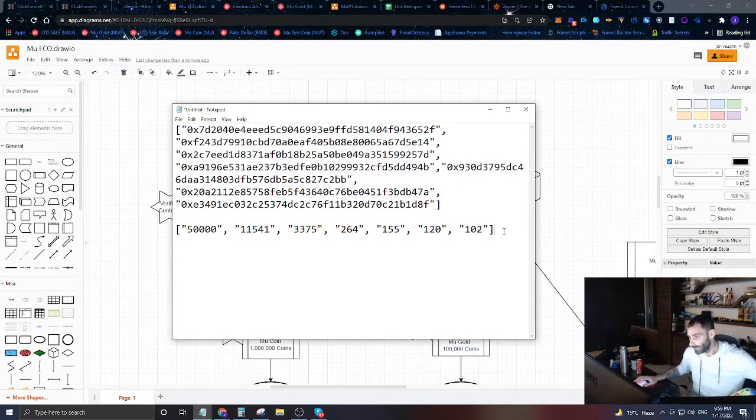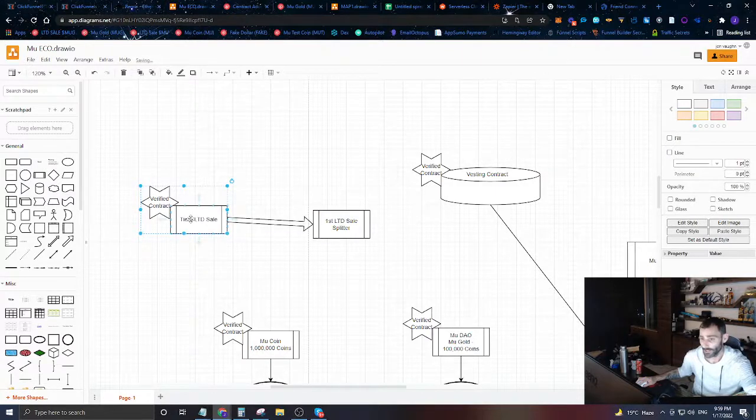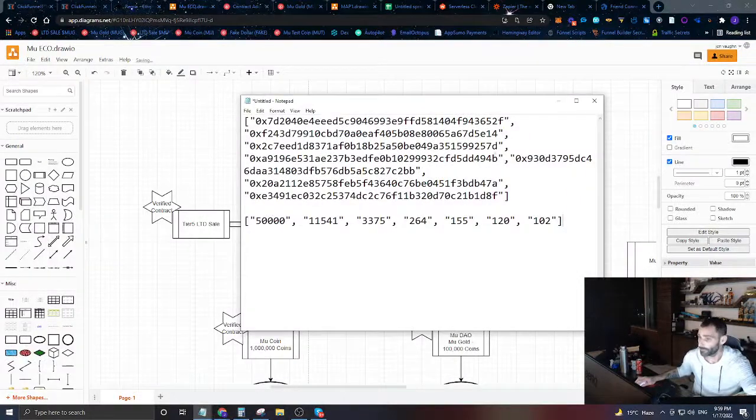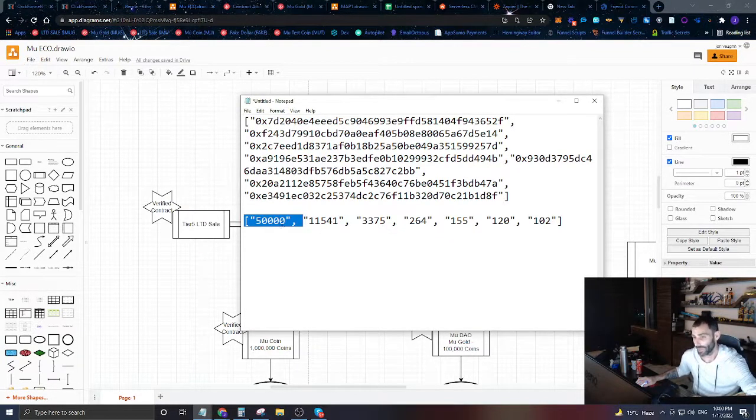Hopefully that makes total sense, and you understand that whenever somebody pays for something on this contract, that contract takes the payment and sends it to this other contract, which we're building right now, this payment splitter. That contract is going to split all that money up to everybody on this list in proportion to these numbers. So we're going to find the sum of all these numbers, and the proportion of that sum that they have is how much of all the money they're going to get.